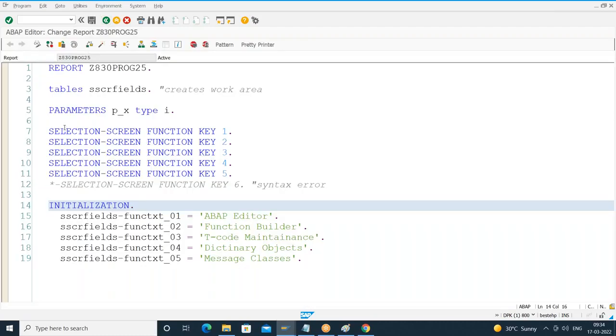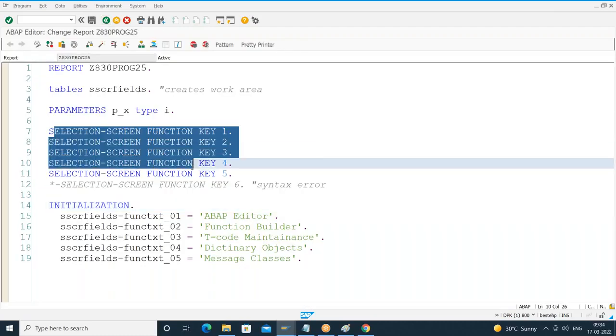So how do you add the buttons? You have to use this syntax. Maximum I can add only 5 buttons on the selection screen application toolbar. Maximum 5. And how do we set the values for those buttons? We have to refer to the dictionary structure SSCR fields. I cannot directly initialize. We have to declare that structure explicitly by using the tables keyword. The tables keyword internally creates a work area with all the fields.